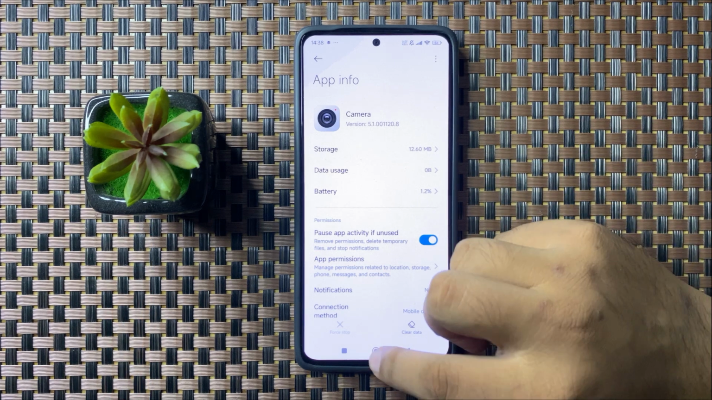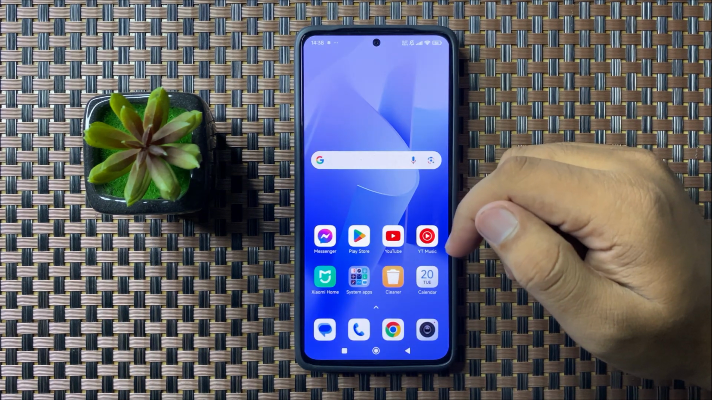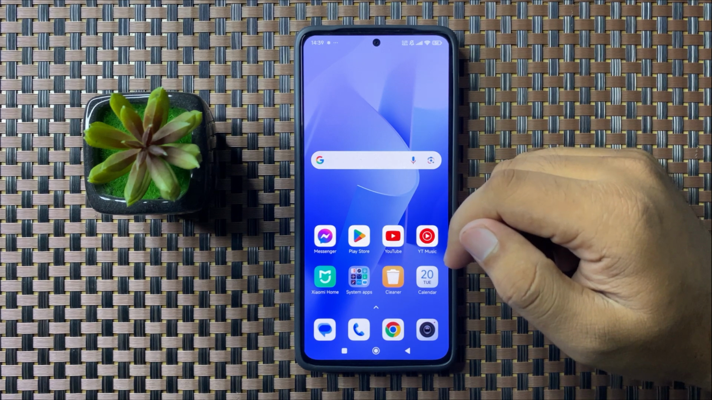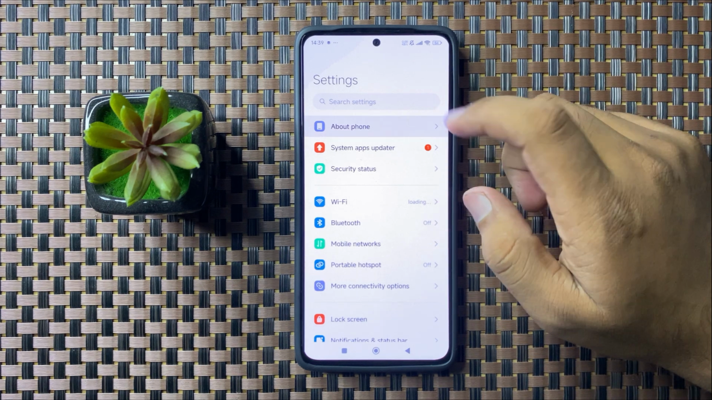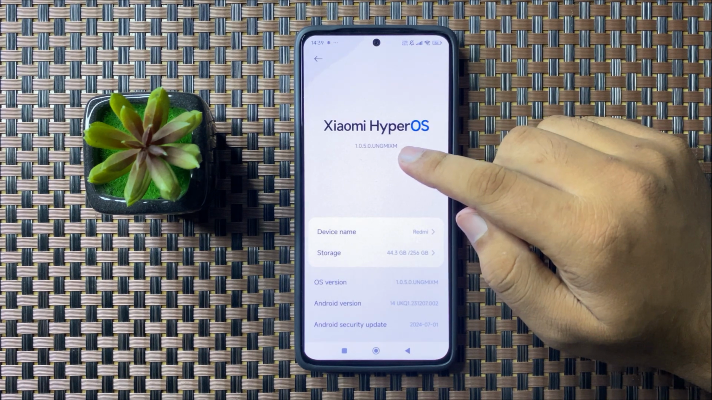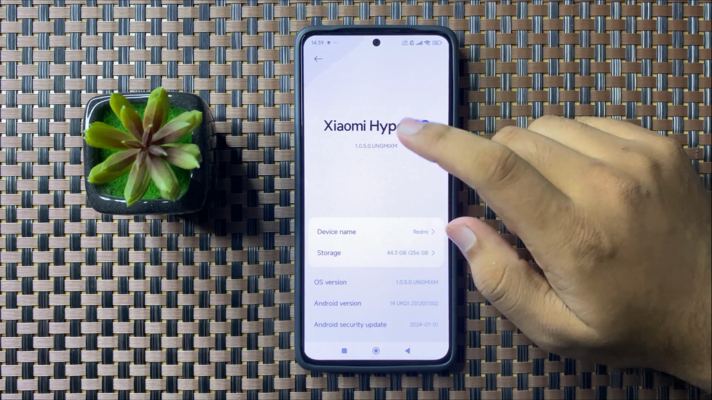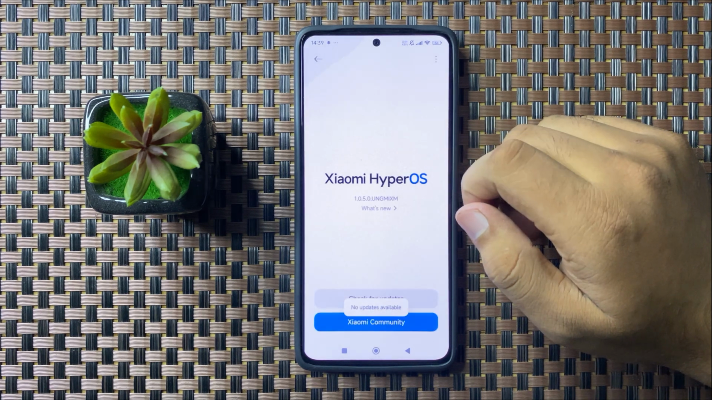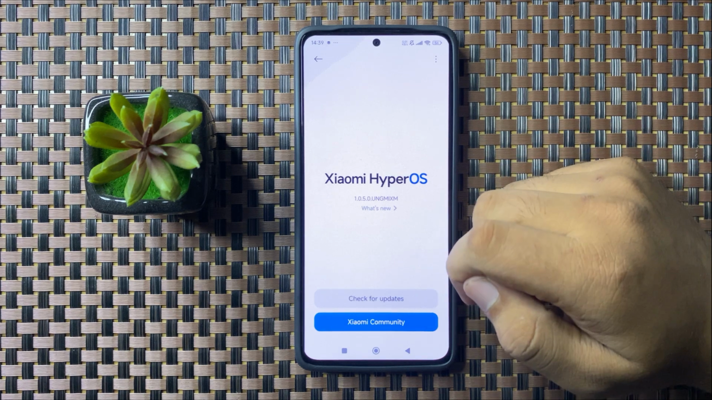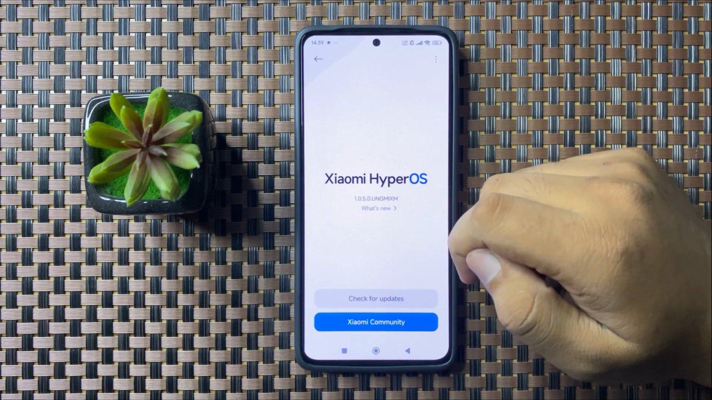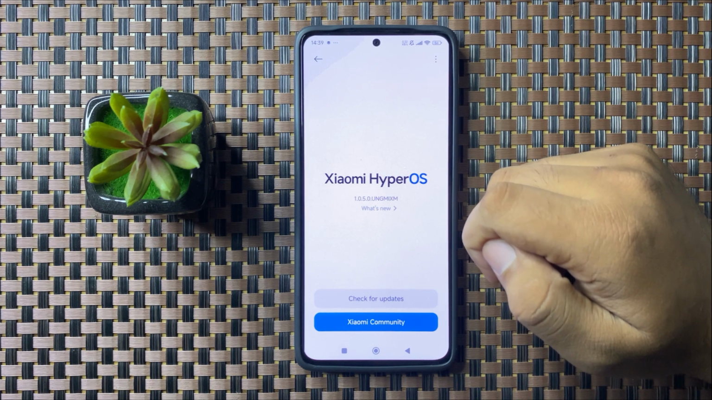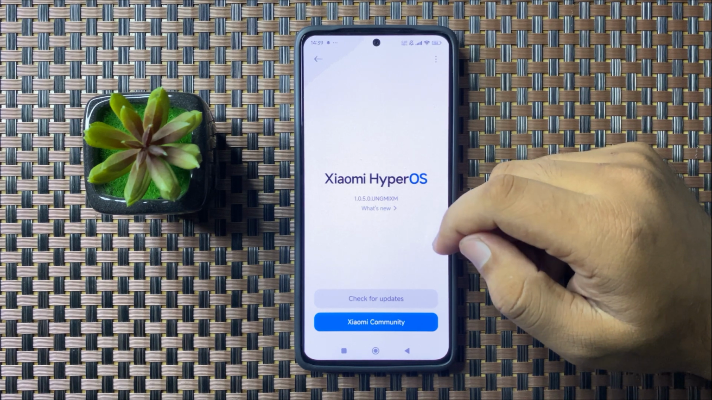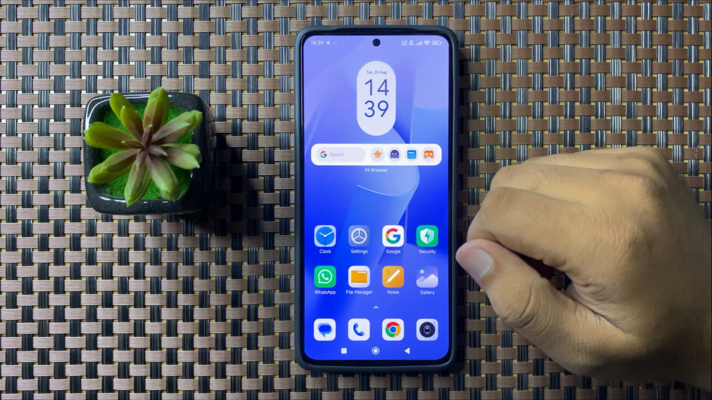video recording issue. But after this, if you're still facing the issue, then the last solution is open settings, tap on about phone, and then tap on software version. Now it will automatically check for available updates here. So if you have any update available, then update your phone's software to the latest version, and after updating the phone's software to the latest version, the video recording issue will be 100% fixed.